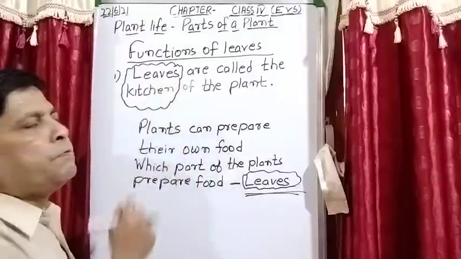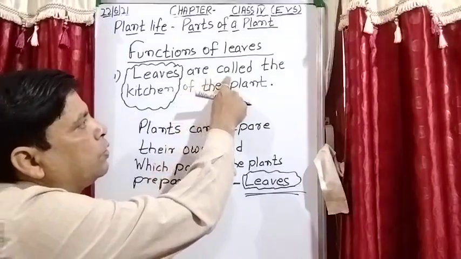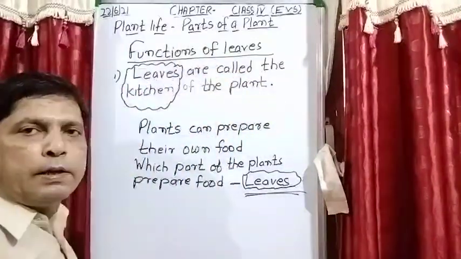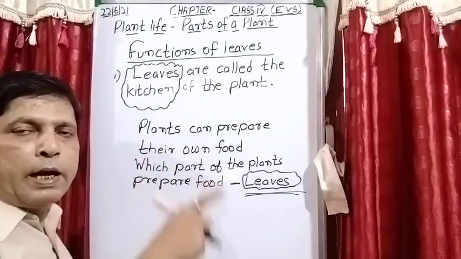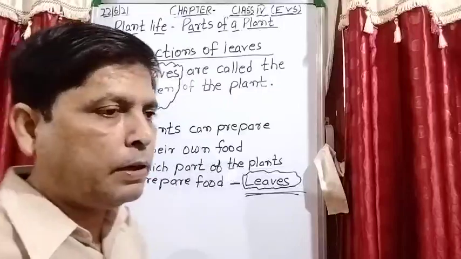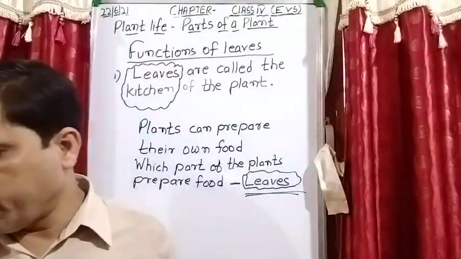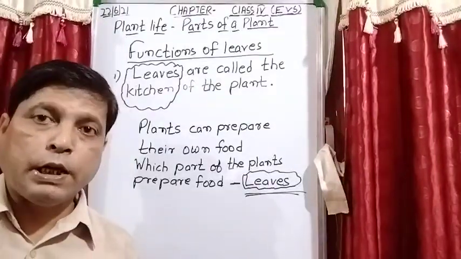That is the reason we say that leaves are called the kitchen of the plant, because there are many parts present in the plant, but the part responsible for preparing the food for the plant is the leaves.